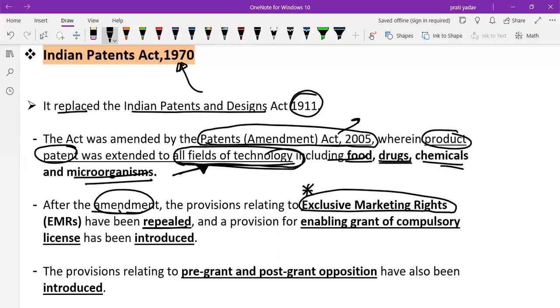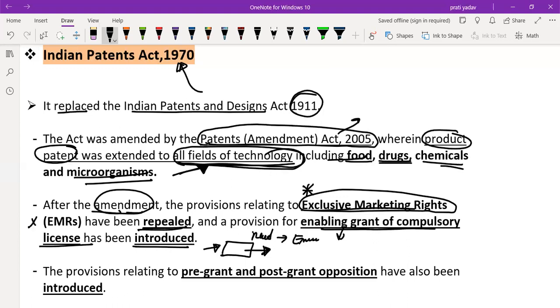That means if the need for a product is an emergency, the product is very much necessary and people cannot afford it, then the government of any country can grant a compulsory license. That means giving compulsory licenses to other companies to produce that product. Exclusive marketing right has been repealed, which enables the grant of compulsory license.